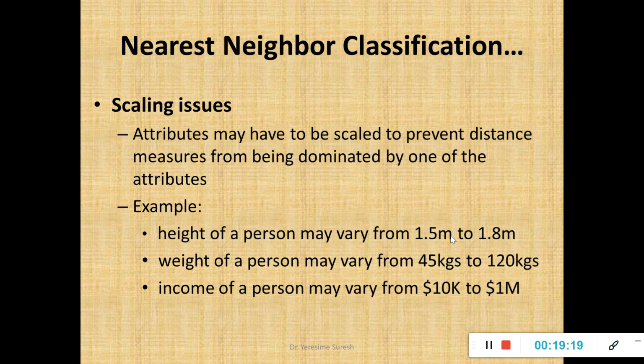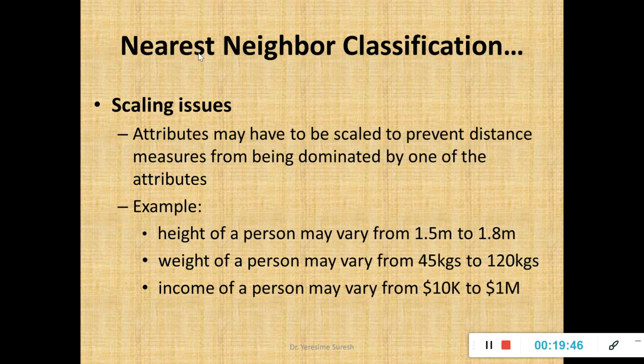When there are ranges of attribute value pairs, then finding the nearest neighbor will become very difficult. Say for example, if I am taking weight, fine. The weight of a person is 75 kg, the new instance, and this 75 kg weight of the new instance varies within the range 45 to 120. That means it is somewhere in between these two. Then whether to classify it as a low weight person or a high weight person is very difficult.